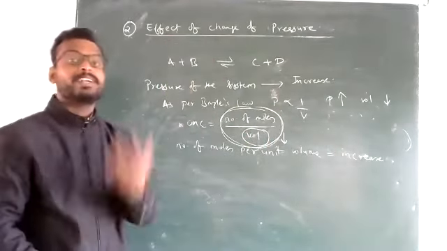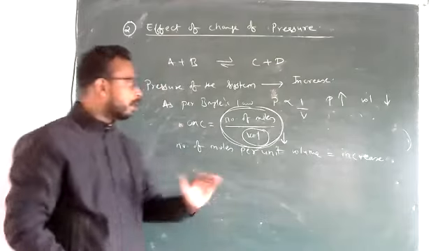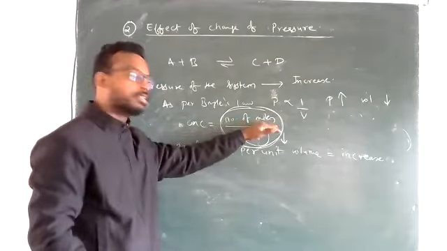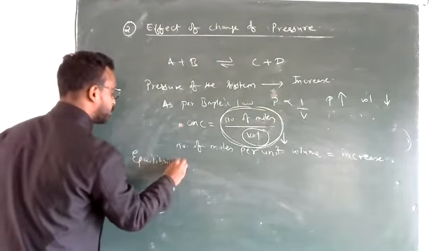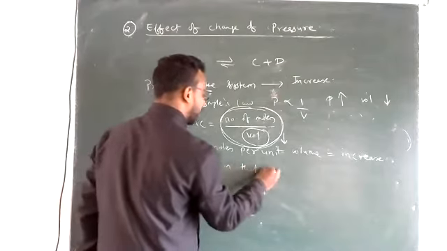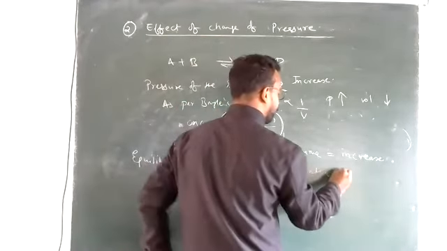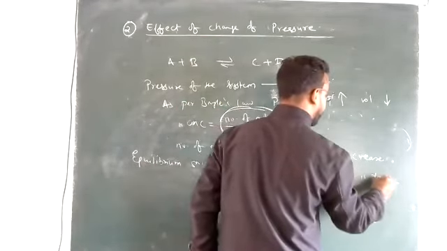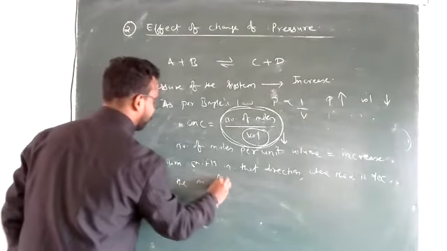So equilibrium will shift in that direction where there is decrease in the number of moles. If the number of moles also decreases, then decrease in volume and decrease in number of moles both balance out. Okay, so equilibrium shifts in that direction where there is decrease in the number of moles.